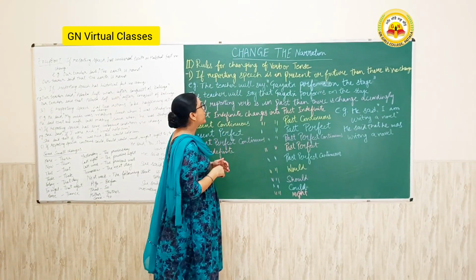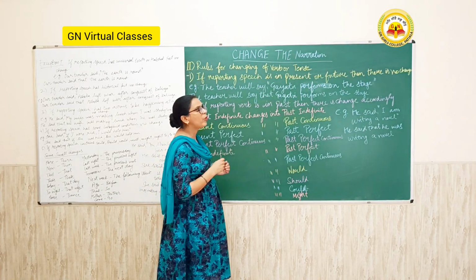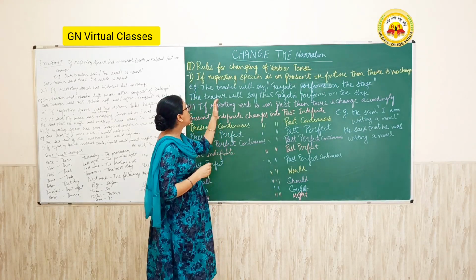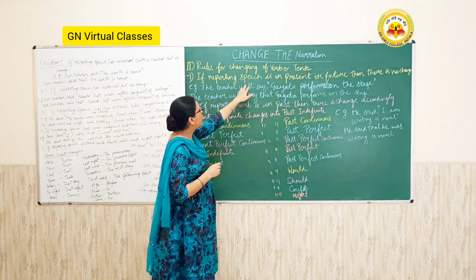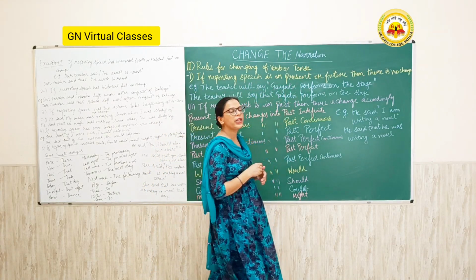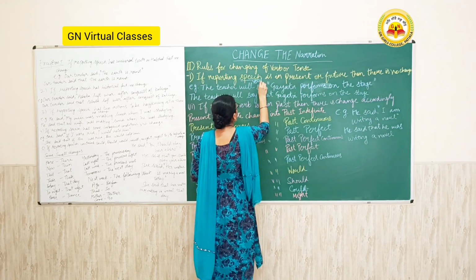Next I move forward to the rules for change of verb or tense. So first, if the reporting verb is in the present or future tense, then there is no change in the verb.